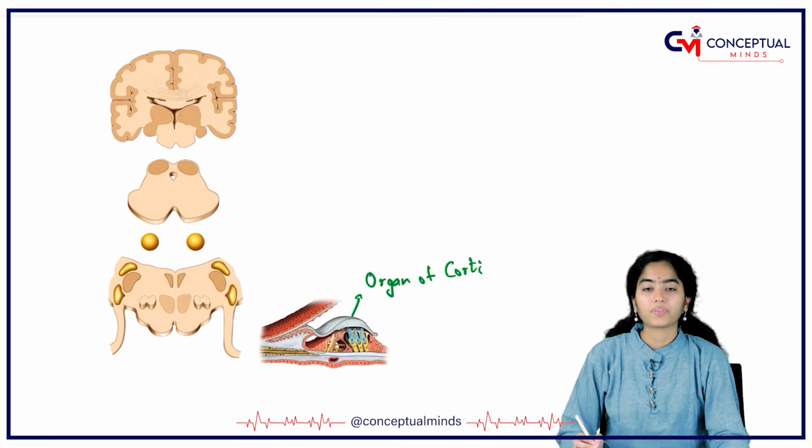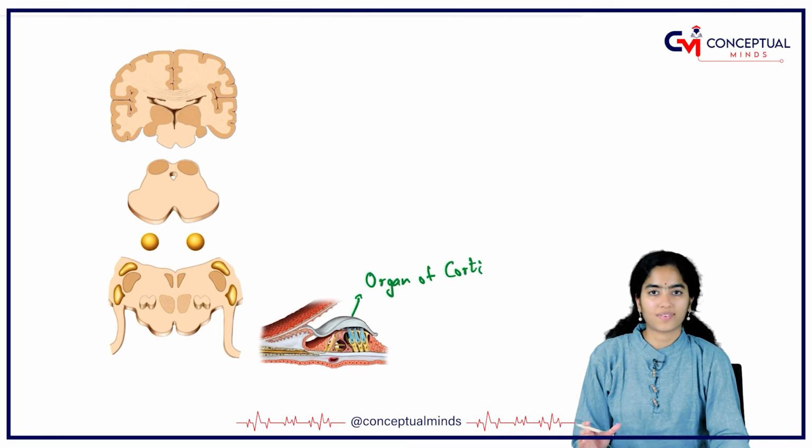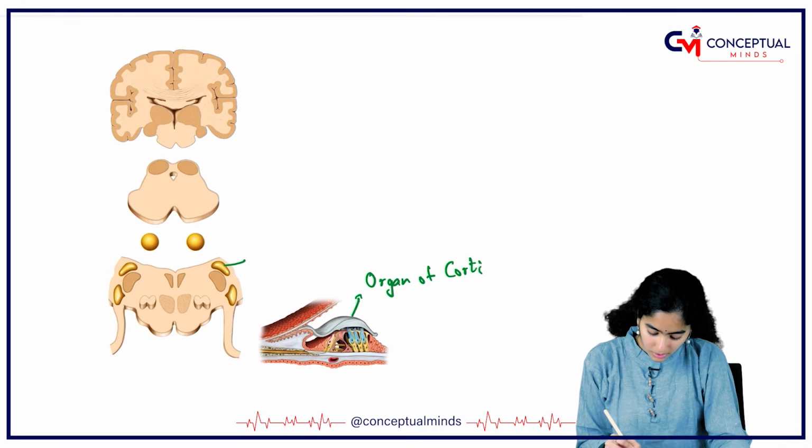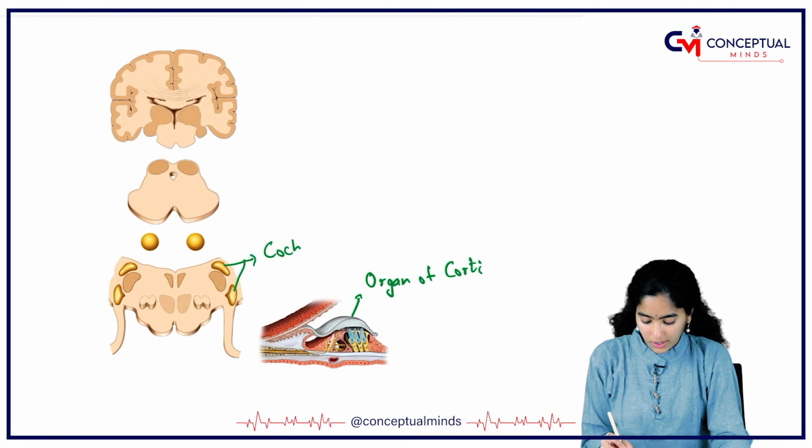From here, via the spiral ganglion, is coming the 8th nerve, the vestibulocochlear nerve. And these two are the ventral and dorsal cochlear nuclei.